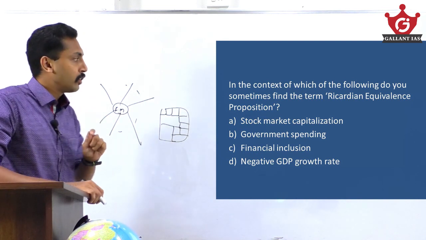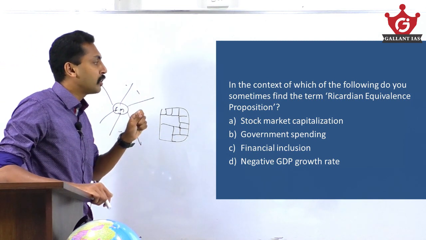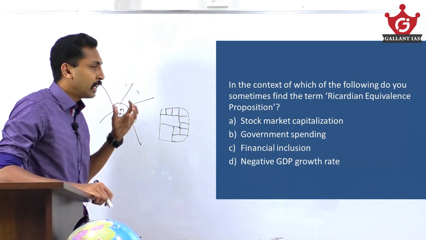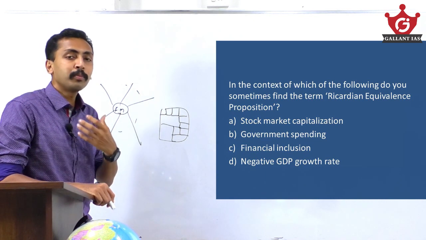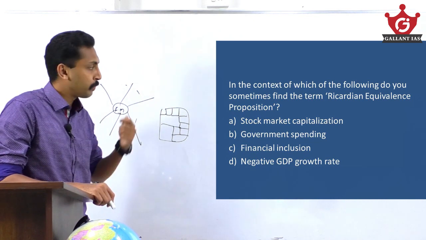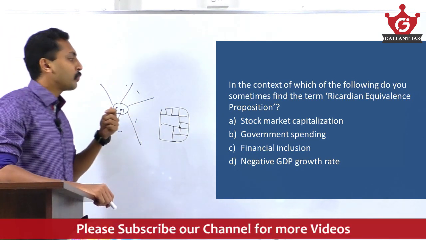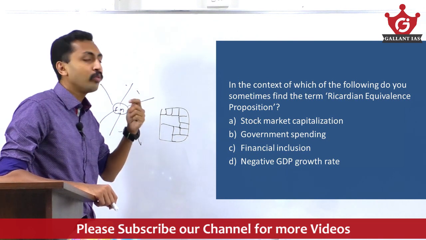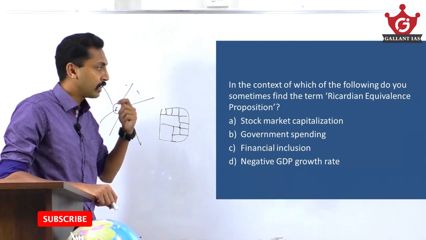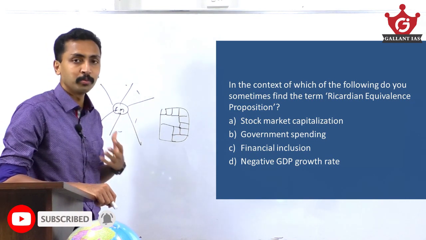So, in the context of which of the following do you sometimes find the term Ricardian equivalence proposition? It is a fear created among the public due to this increased spending by the government. So it is not related with stock market capitalization, financial inclusion, or negative GDP growth. It is related with government spending, or the consumption decision of the consumers.